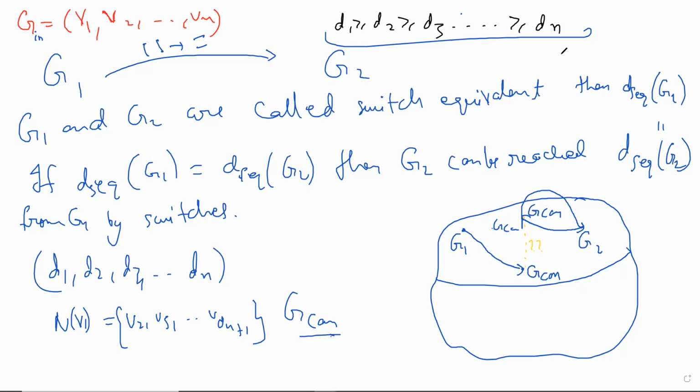Right, but then how will you connect all these canonicals? I mean, eventually you want to find a path from G1 to G2. Right, from here, so this is n minus 1 vertices. You can go to n minus 2. Now probably, maybe I shouldn't draw it in the same picture. It's like on a lesser dimension in some sense, right? You can go to n minus 2 vertices, but then how will you connect them in the end? Let's say at this point, you go to the one vertex case. I mean, you can go back, but then how will you connect this with G canonicals of this and go back to G2? Because you want to show that you can go to G2.